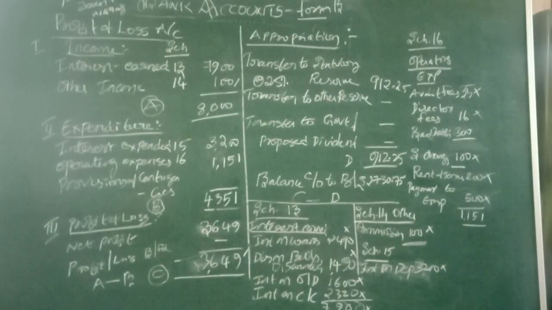Another important item is called a cash certificate. Please try to understand that loan is not confined to one particular heading. Of course, the main heading is loan, but the individual item differs from bank to bank. Deposits also differ bank to bank, the name of the deposit may differ. The name of the loan may differ. And some banks may offer the loan item in the name called cash certificate.